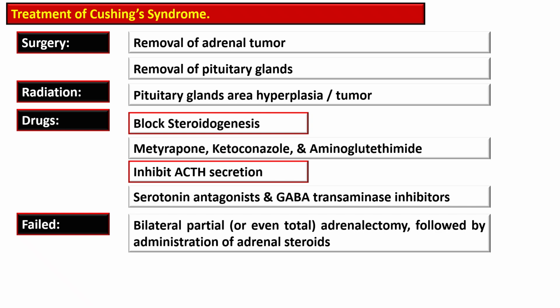Treatment of iatrogenic Cushing's, if it is caused by prolonged use of glucocorticoid medications: gradual tapering of the drug is necessary to avoid adrenal crisis, and it is substituted with non-steroidal therapy if possible.